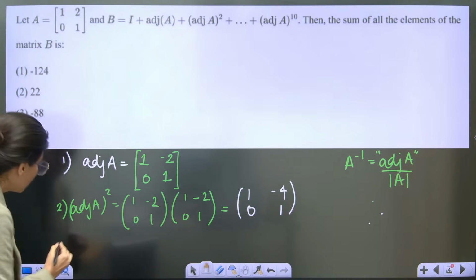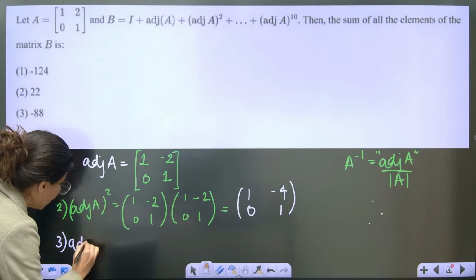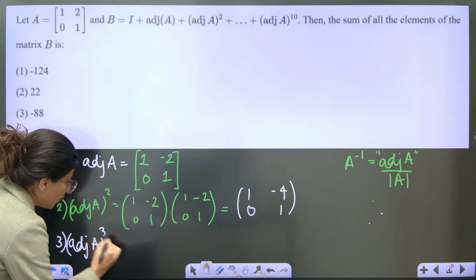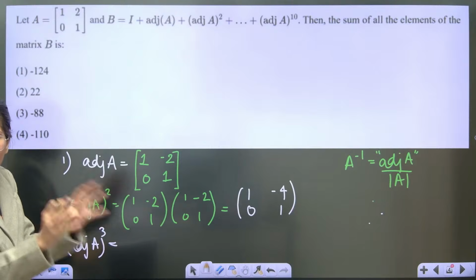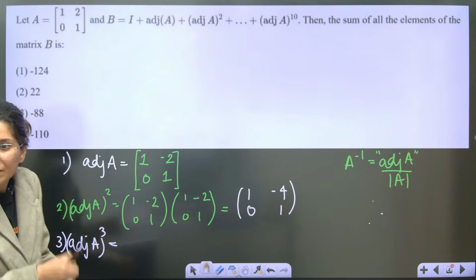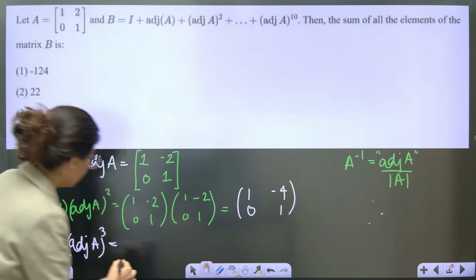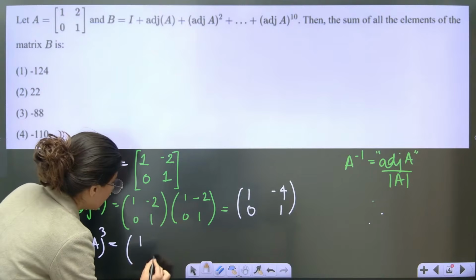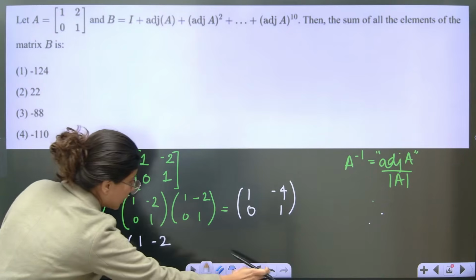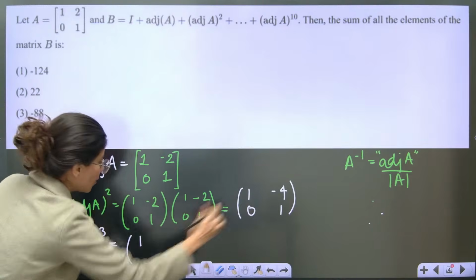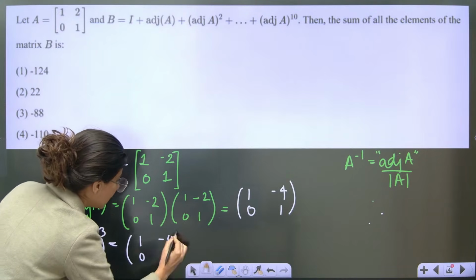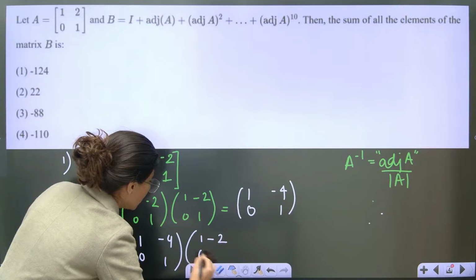Understand? Now third, adjoint of A cube. One more, just to make sure that we are understanding it. So this is cube, since this is already the square: [1, minus 4; 0, 1] multiplied by [1, minus 2; 0, 1].